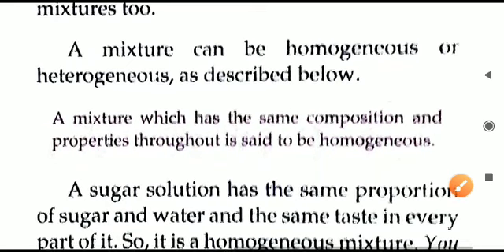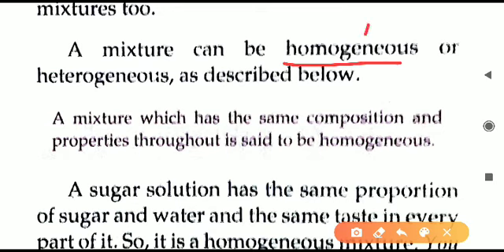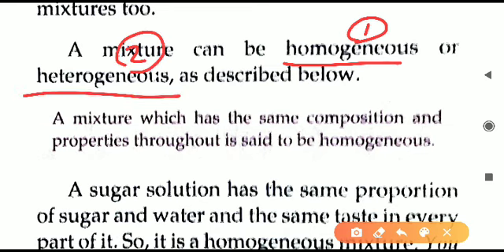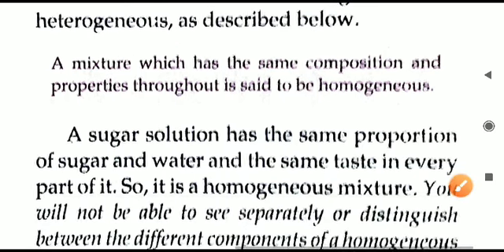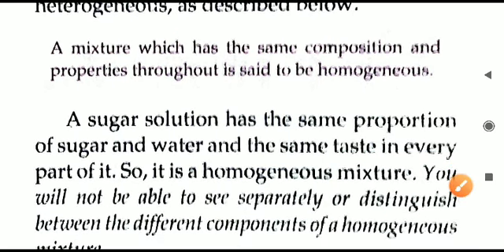Now one more category is there, the second classification of mixture: a mixture can be homogeneous or it can be called heterogeneous. This is more important, so underline both words and learn them. Mixture can be homogeneous or it can be heterogeneous. The spelling is difficult, you have to learn that. So what does homogeneous mean and what is the meaning of heterogeneous?